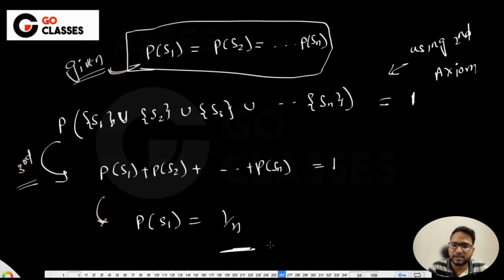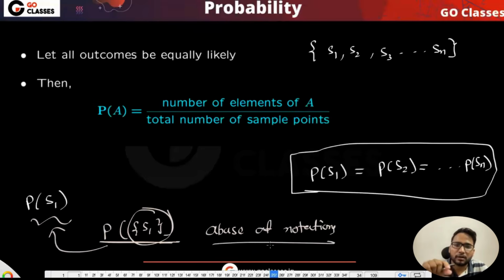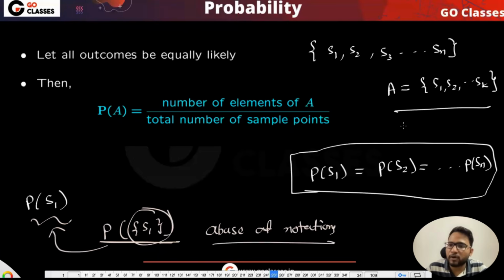I mean, that is also basic sense. Now, if you want to find the probability of an event out of such an experiment where everything is equally likely, let's suppose A is an event. It could be, let's suppose, S1, S2, maybe till Sk. Let me just define an event like this. Can you tell me the probability of this event?